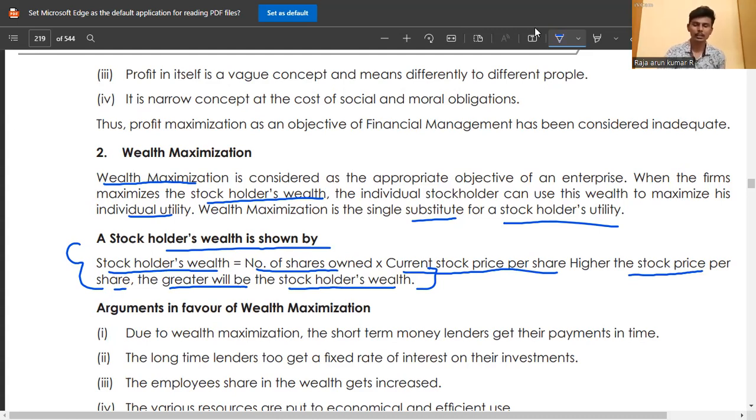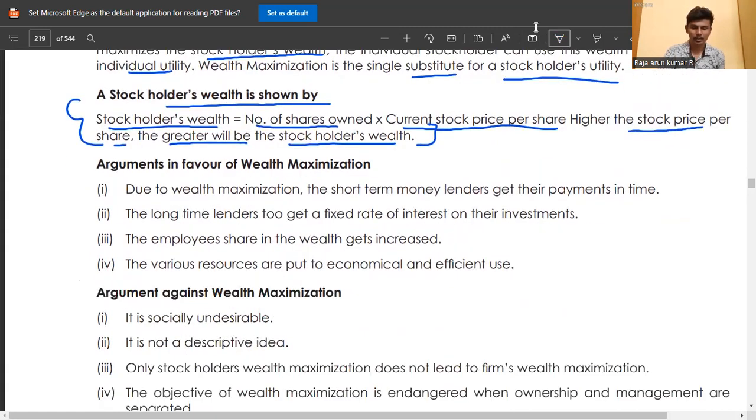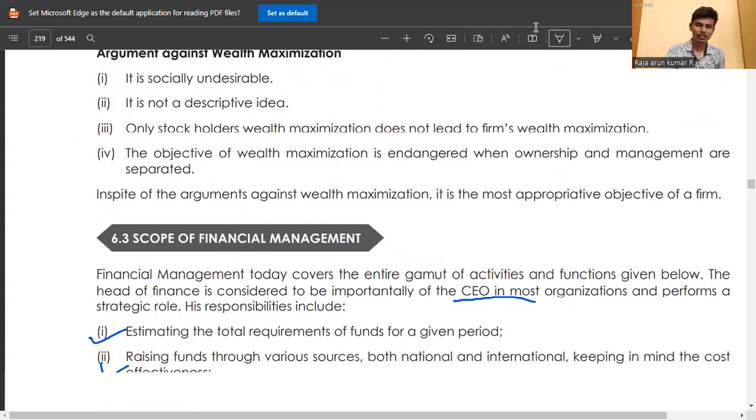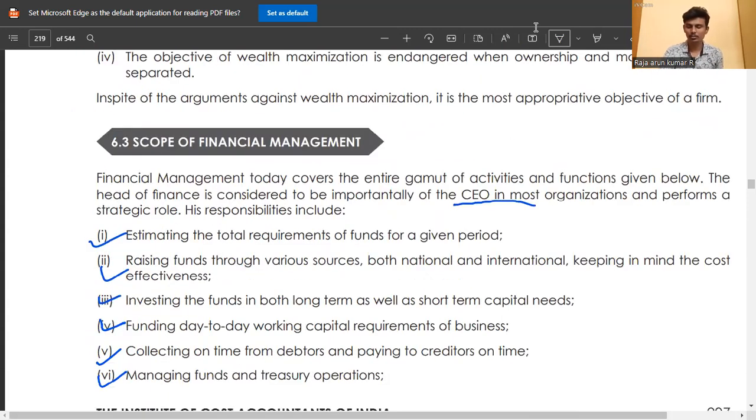Here some formula is given. So you read the arguments in favor of and against wealth maximization. Just go through it. It may take 1 mark also. More than that, there is no importance, so don't give that much importance. Just read it, go through it, and understand the meaning only.